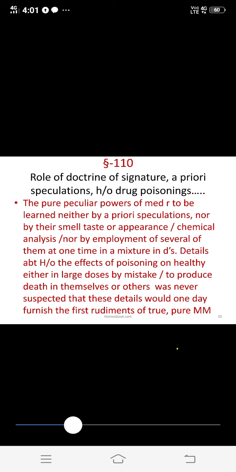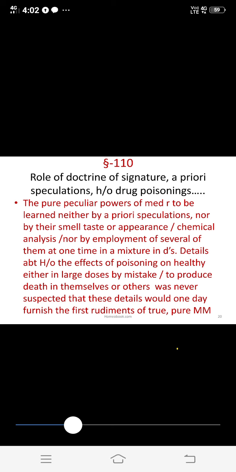That is, they record the symptoms not with the motto of recording, but a few recorded the symptoms by accidental proving. It may be by mistake or it may be taken for the purpose of death, and they record the symptoms, and they say that we have the record of proving the medicine on healthy human beings. That is the main theme of aphorism number 110.